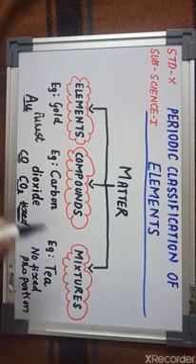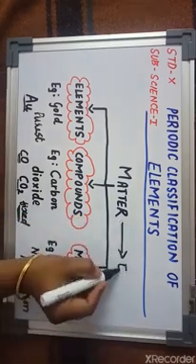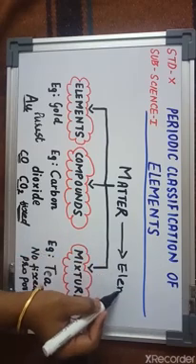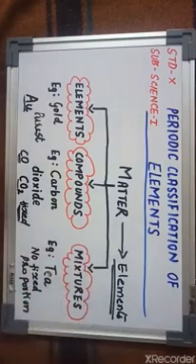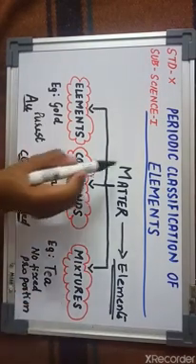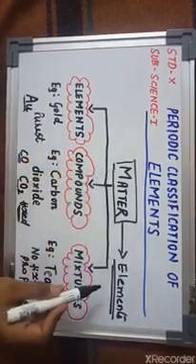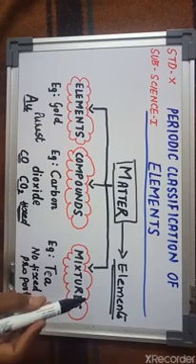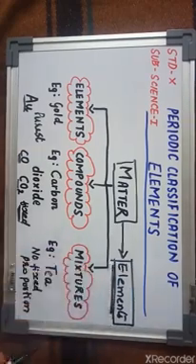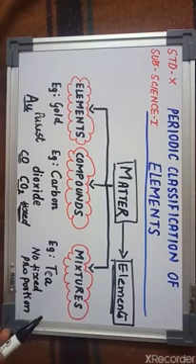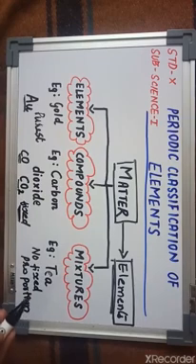So in short, we can say that the basic form of matter is nothing else but elements. Elements are the basic form of matter. So if we want to study the properties of matter, first of all you should study the properties of elements. Now how are we going to study the properties of elements?